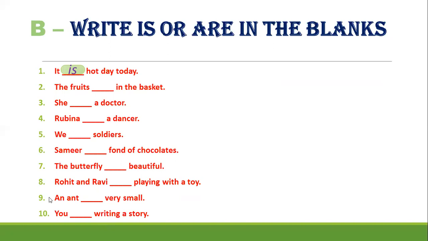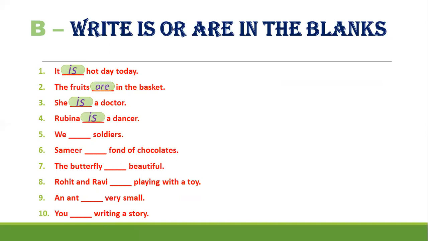The fruits dash in the basket. Fruits means more than one, so we will use are. The fruits are in the basket. She dash a doctor. She means only one woman or a girl. So she is a doctor. Rubina dash a dancer. Rubina is a name of a person, a girl or a woman. That is also only one. So Rubina is a dancer.